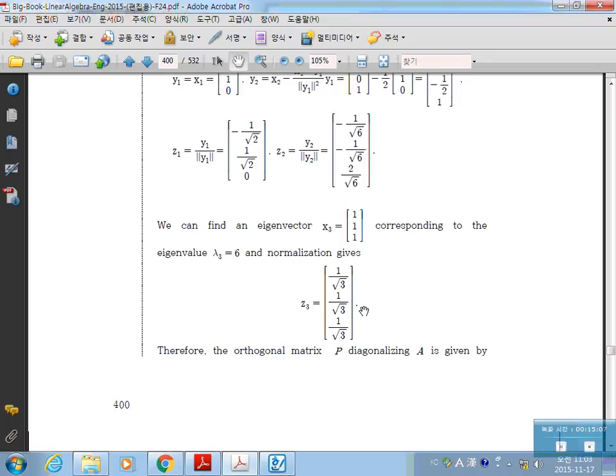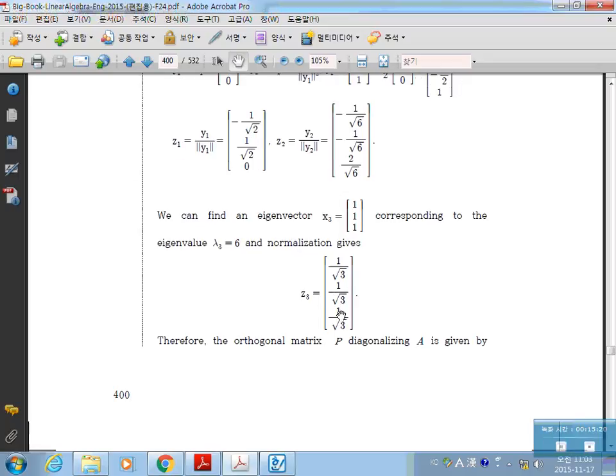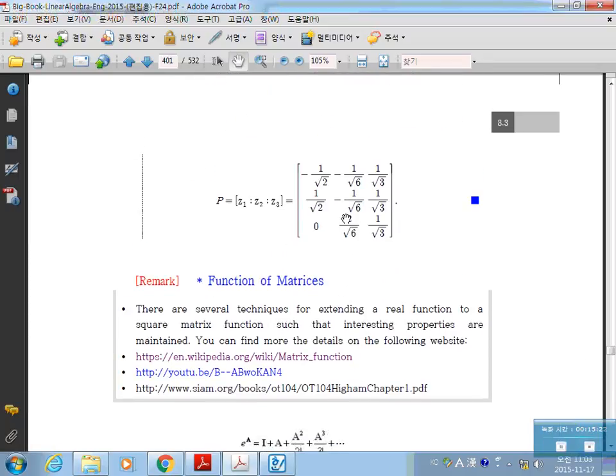Then we have another orthogonal vector which is an eigenvector corresponding to lambda 2. Just form a matrix P whose columns are g1, g2, g3.